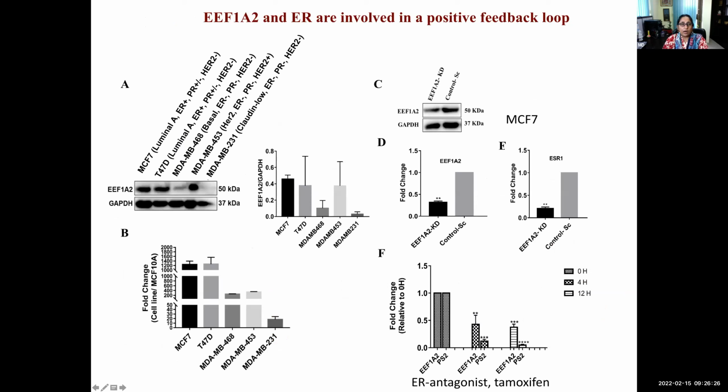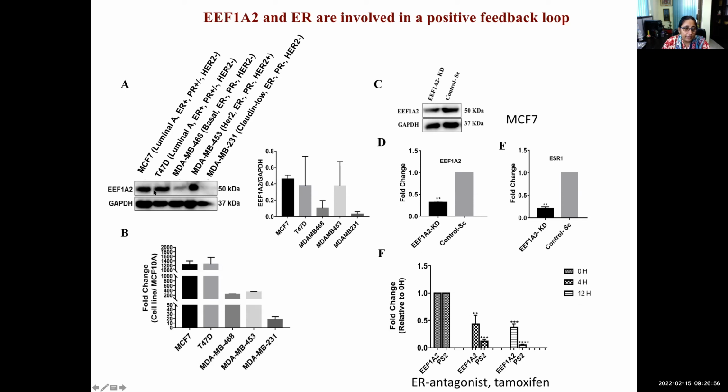So to check how 1A2 and ER are affecting the expression levels of each other, whether there might be any feedback loop and in which direction this loop is going, first of all we took multiple types of breast cancer cell lines. Here their molecular subtypes are written. This cell line is ER negative, and this is also ER negative, this is also ER negative, these three.